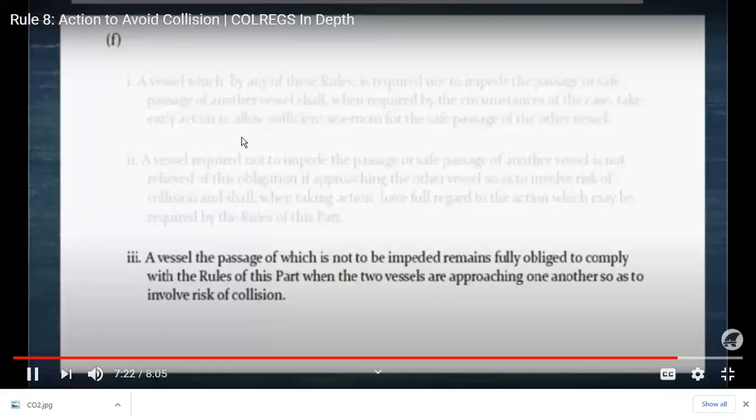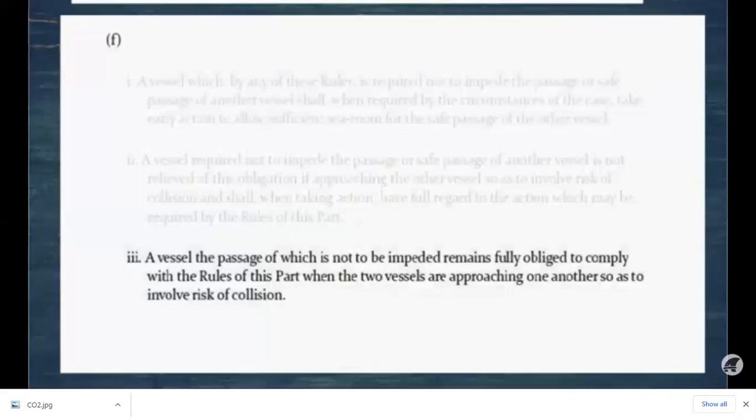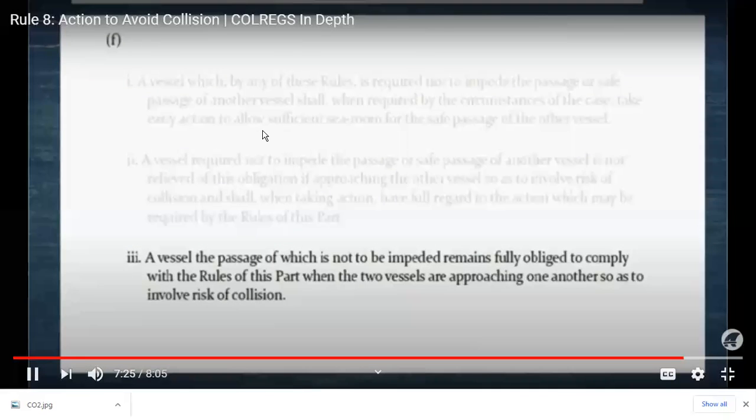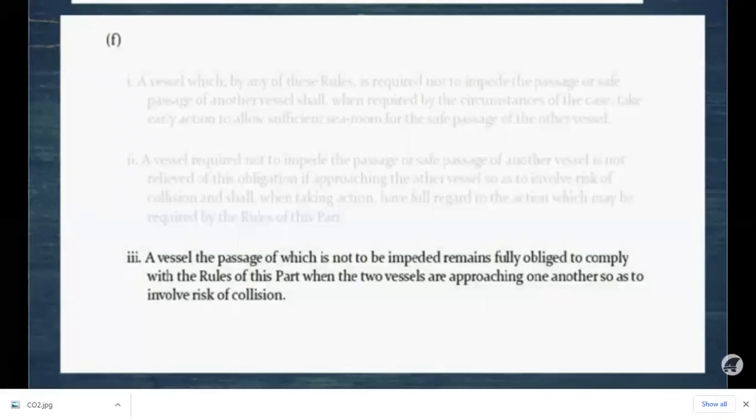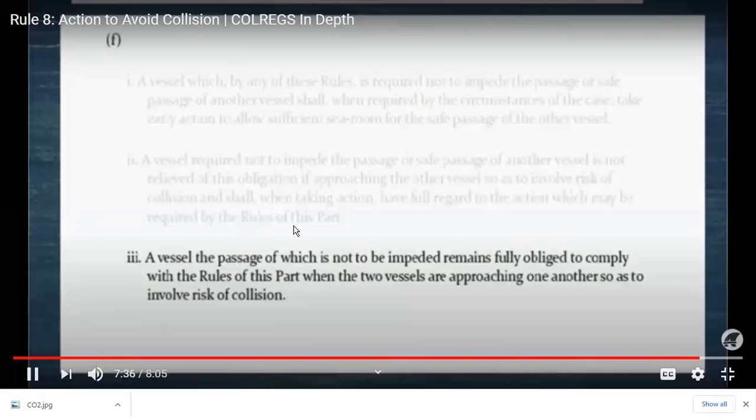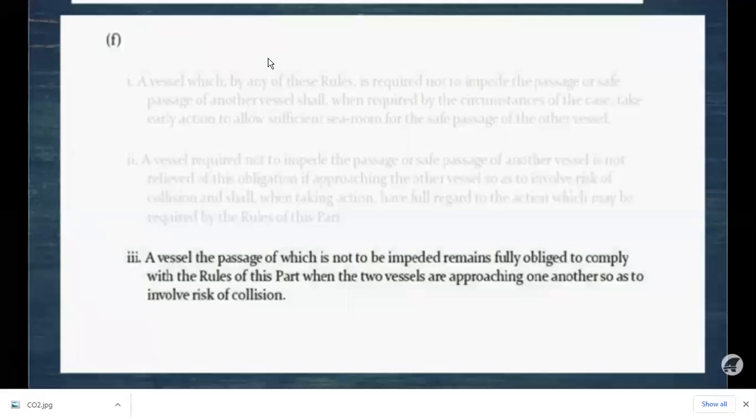And the third part is a vessel, the passage of which is not to be impeded, remains fully obliged to comply with the rules when two vessels are approaching one another so as to involve risk of collision. So, of course, whenever there is risk of collision, we know that both vessels are responsible as per Rule 2 responsibility, because it's the responsibility of all vessels to avoid collision.